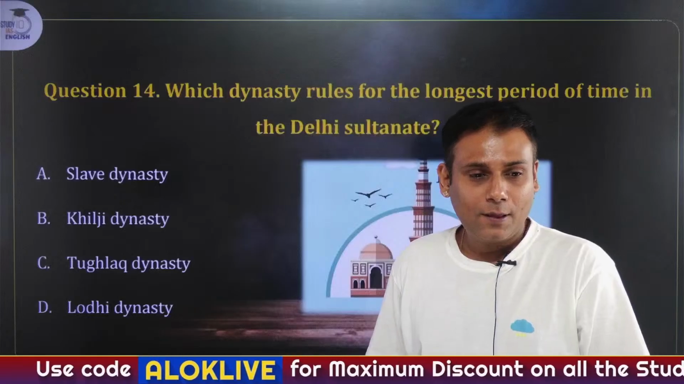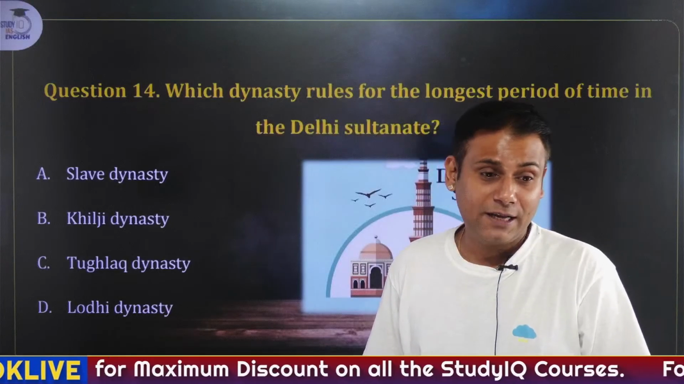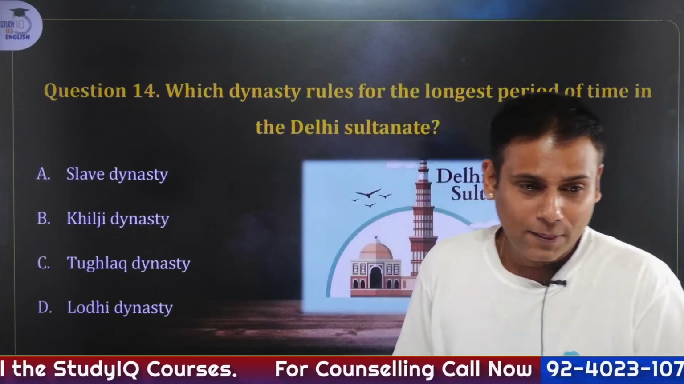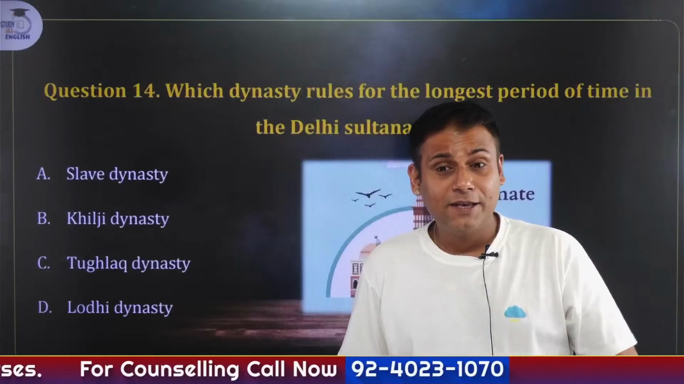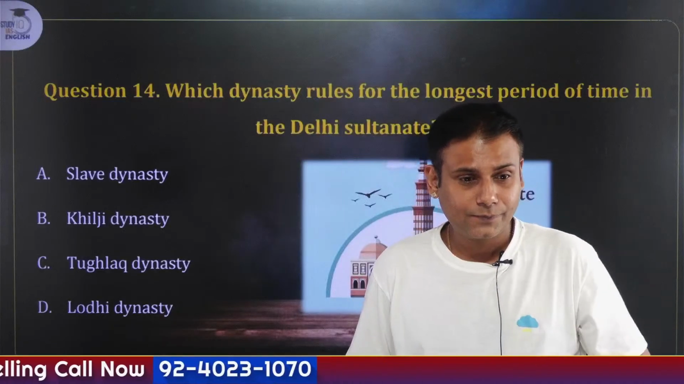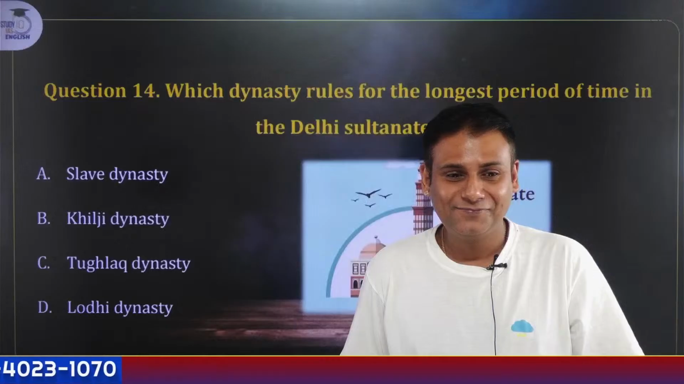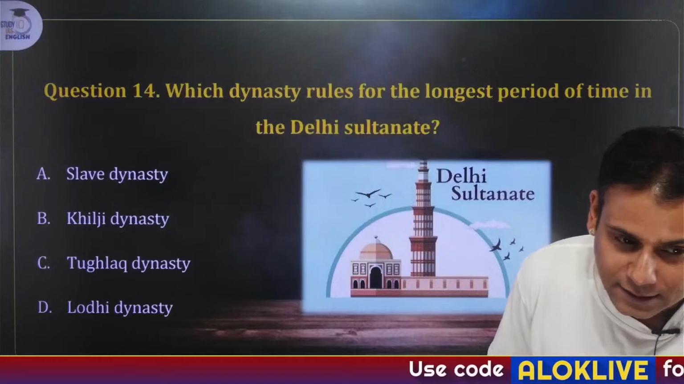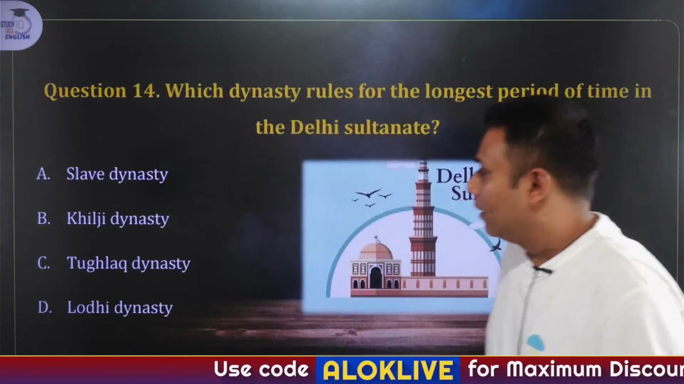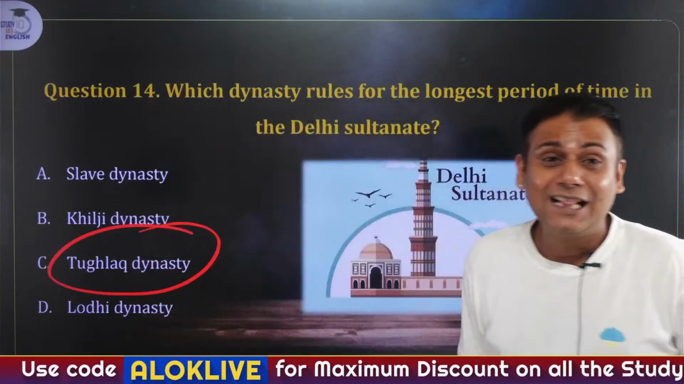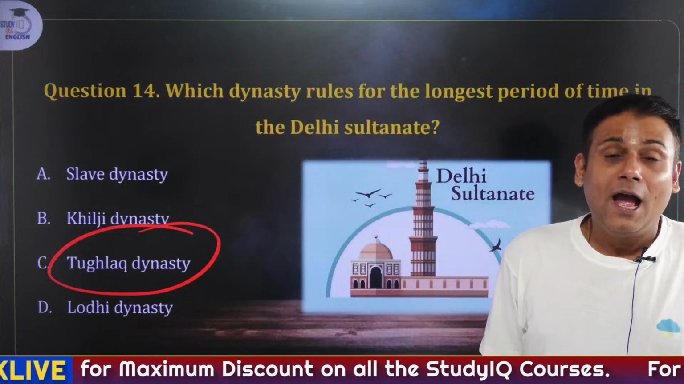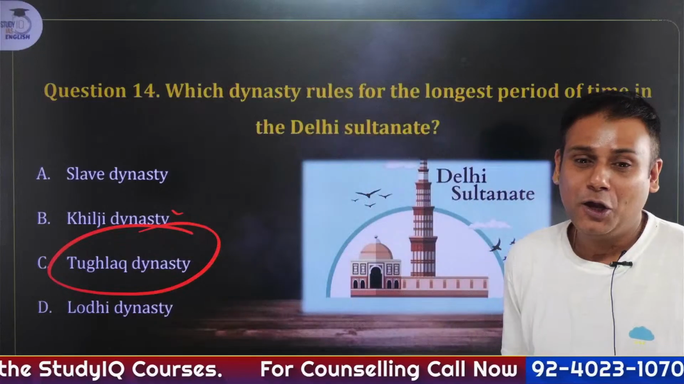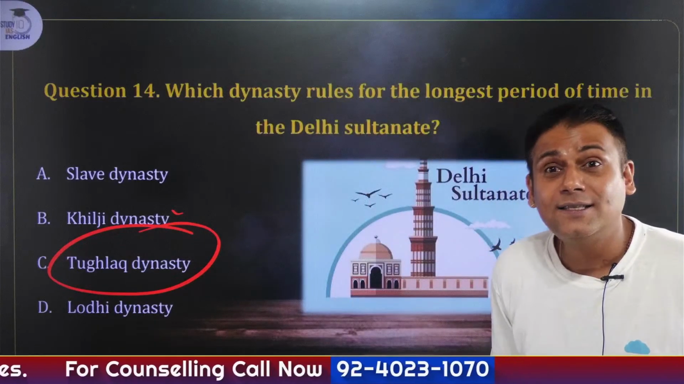Nagesh, you have given the correct answer. Kumar Pushpesh has given the correct answer. Nikita has given the correct answer. Rehana has given the correct answer. Diksha has given the correct answer. Tripti has given the correct answer. Sai has given the correct answer. Very good. The longest ruling dynasty of the Delhi Sultanate was the Tughlaq dynasty. And the shortest ruling dynasty of the Delhi Sultanate was the Khilji dynasty. So the answer to this question is C.